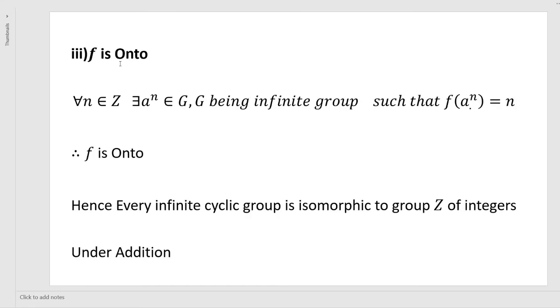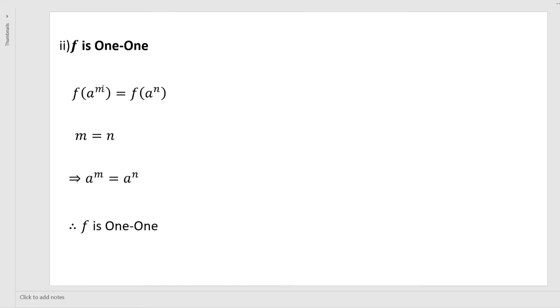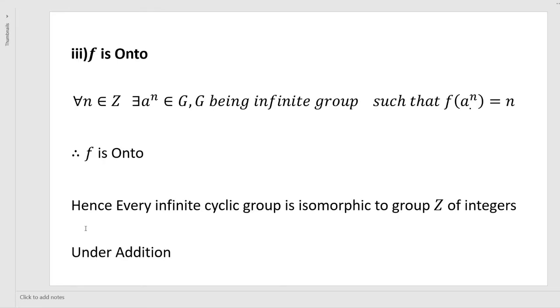Next, f is a one-one function. F is one-one means, consider f of a power m is equal to f of a power n. Then m is equal to n. If the two elements are equal, then a power m is equal to a power n, these values are also equal. Therefore, f is one-one.